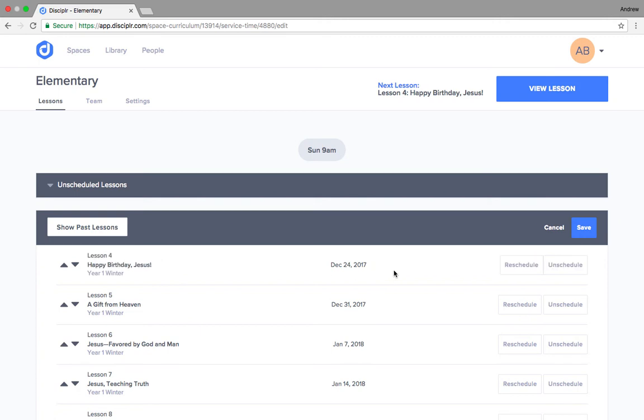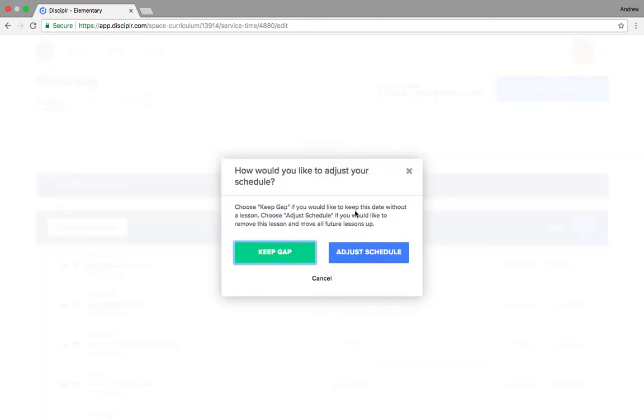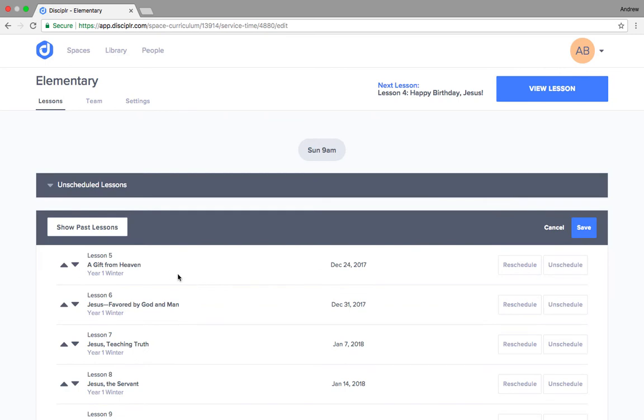And then all of your teachers are going to see that when they come into this space. Pretty neat, huh? But let's say that you want to remove this lesson and move all future lessons up. You still hit unschedule, but instead you're going to hit adjust schedule. And you'll notice that all the future lessons have now moved up, including a gift from heaven on December 24th. Now choosing reschedule will give you some other powerful options, and I'll go ahead and walk you through those as well.